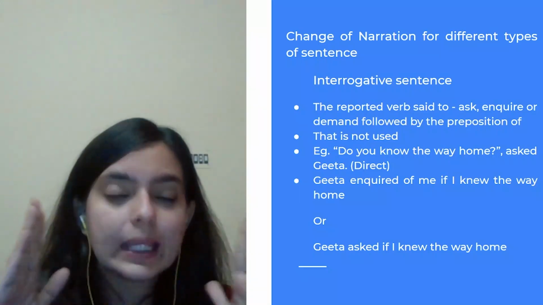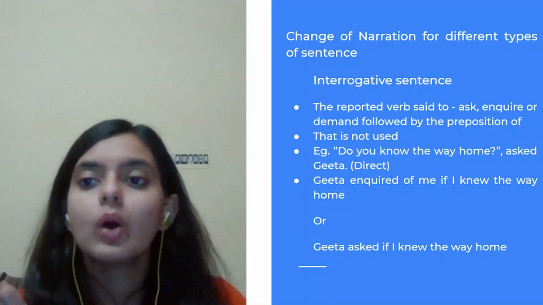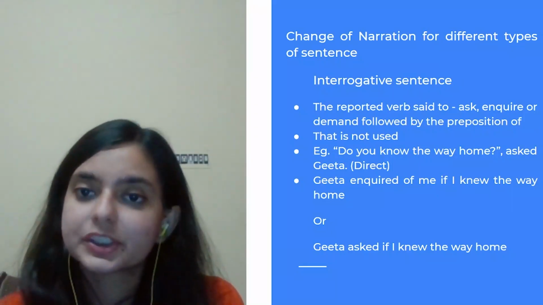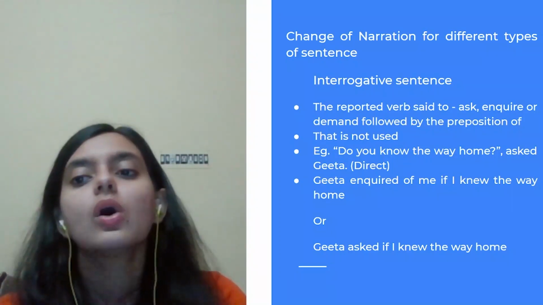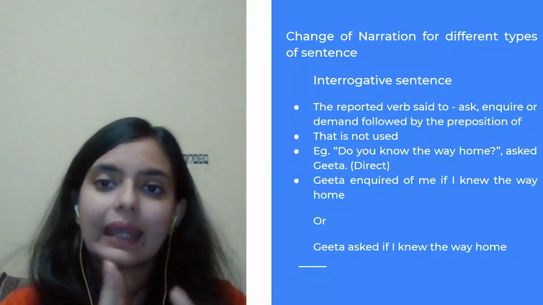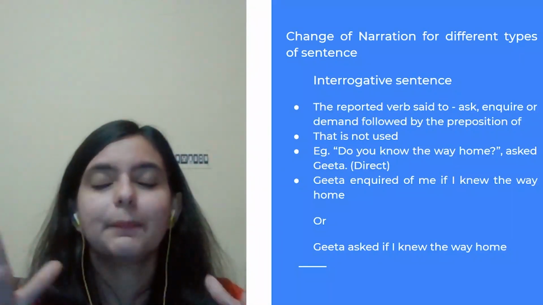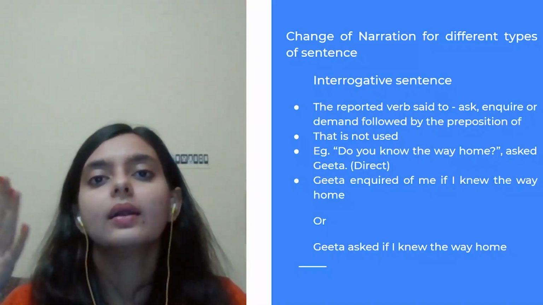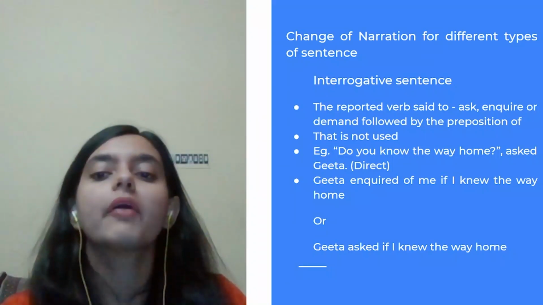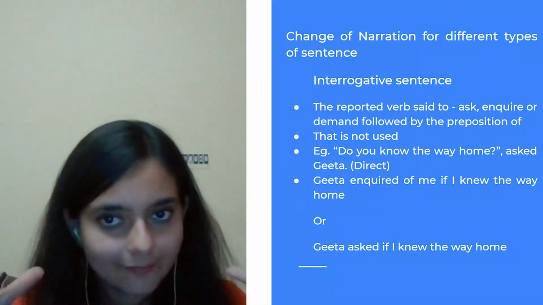The first point that you should keep in mind: the reporting verb said to is changed to ask, inquire, or demand, followed by the preposition of. So you have to change your reporting verb into ask, inquire, or demand as the case is. Basically, you have to get a hang of the sentence that has been given, and then change your reporting verb accordingly, right?